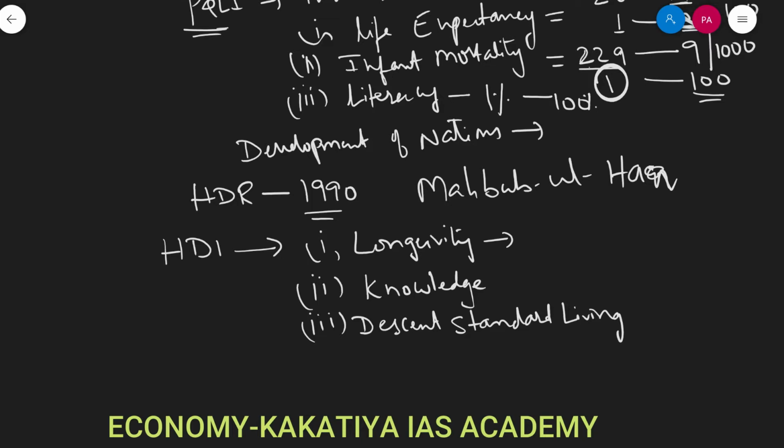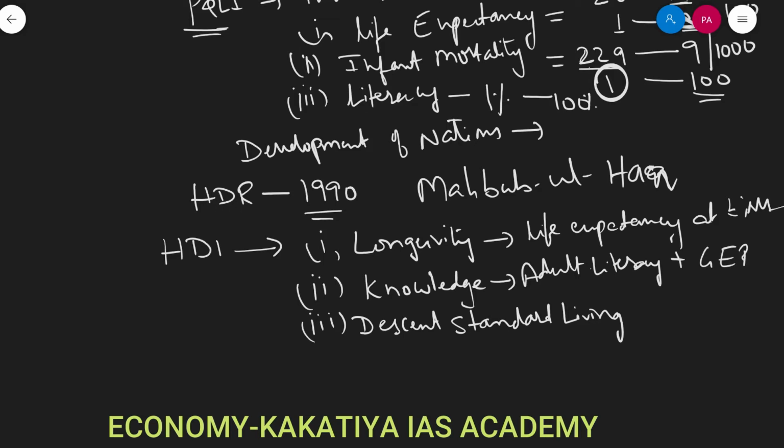Knowledge is measured by a combination of adult literacy as well as the combined gross enrollment ratio at primary, secondary and tertiary levels, that is higher education level.